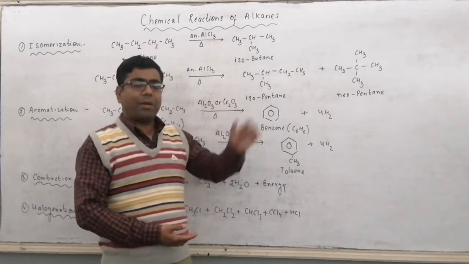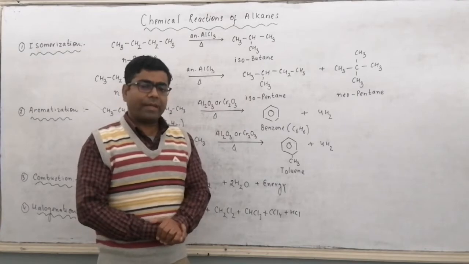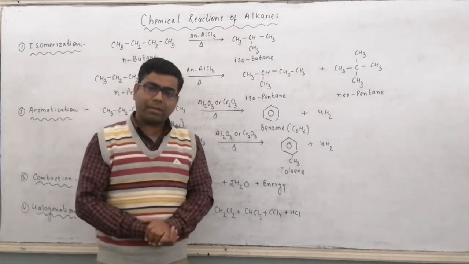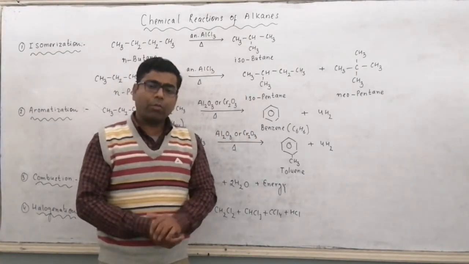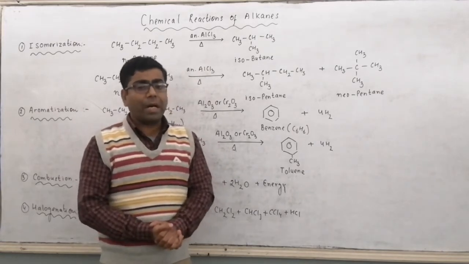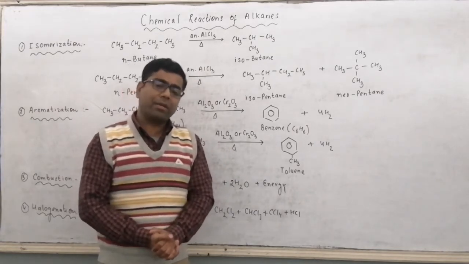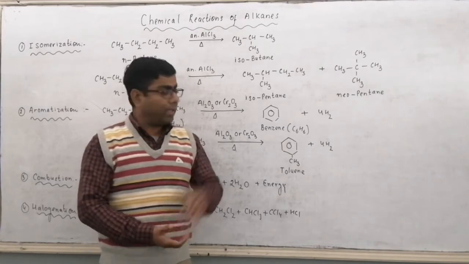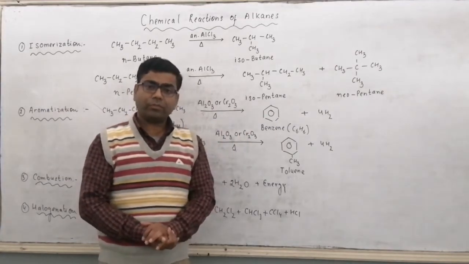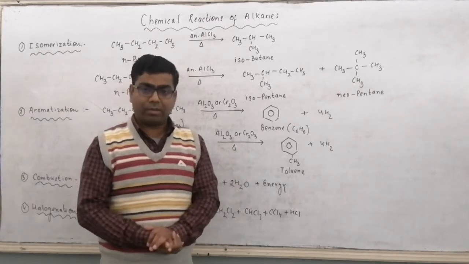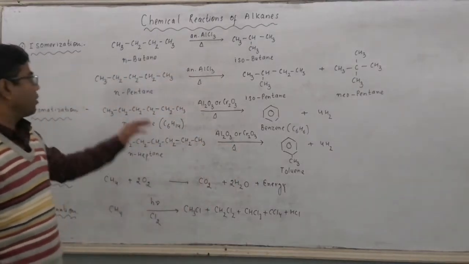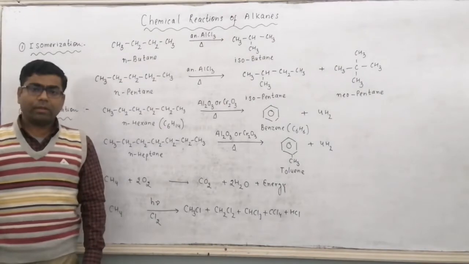So straight chain hydrocarbons get converted to branch chain hydrocarbons. The molecular formula remains same, but they have different structures. So here we are getting isomers. That's why the reaction is called isomerization.